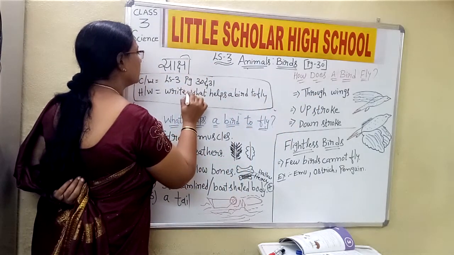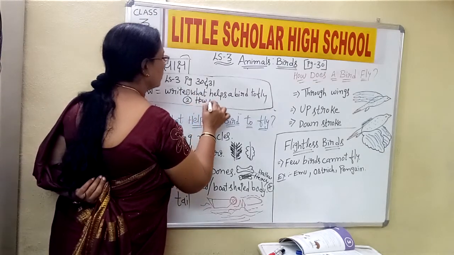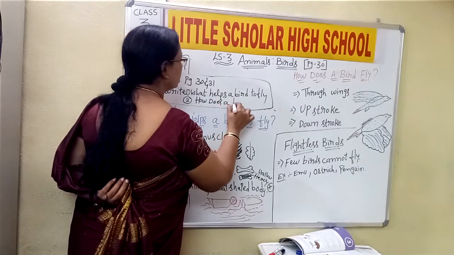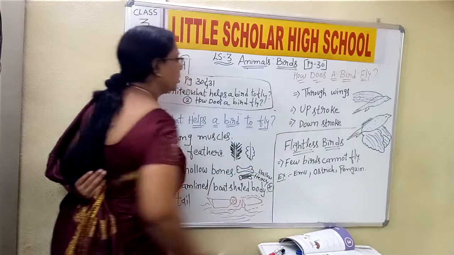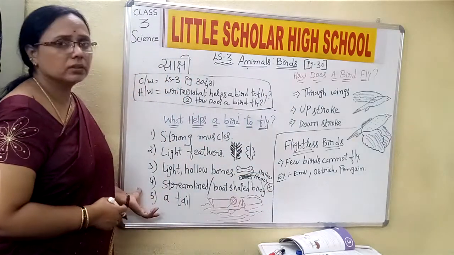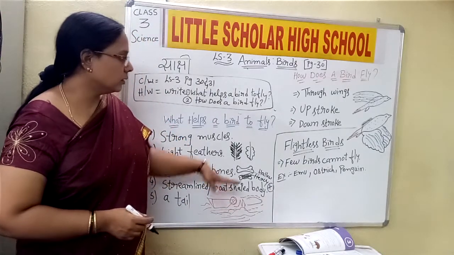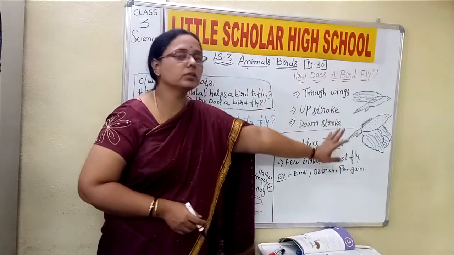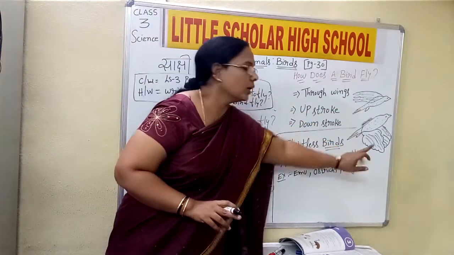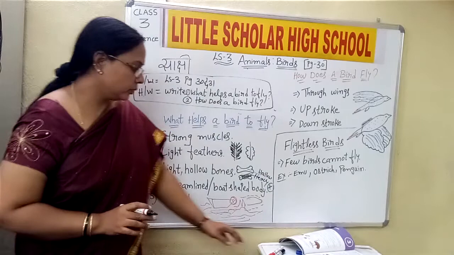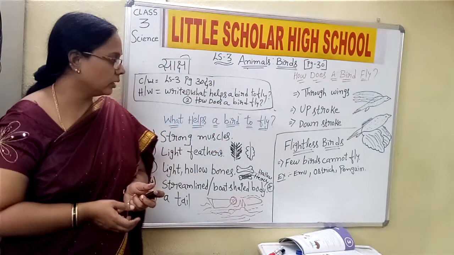Let us make this the first one, and the second one is, how does a bird fly? Please, these are very simple points. 5 points here and just 3 points there. And please, if possible, just do simple diagrams to show the upward stroke and the downward stroke of the bird. So we shall stop here, and in the next class we shall move to another topic.